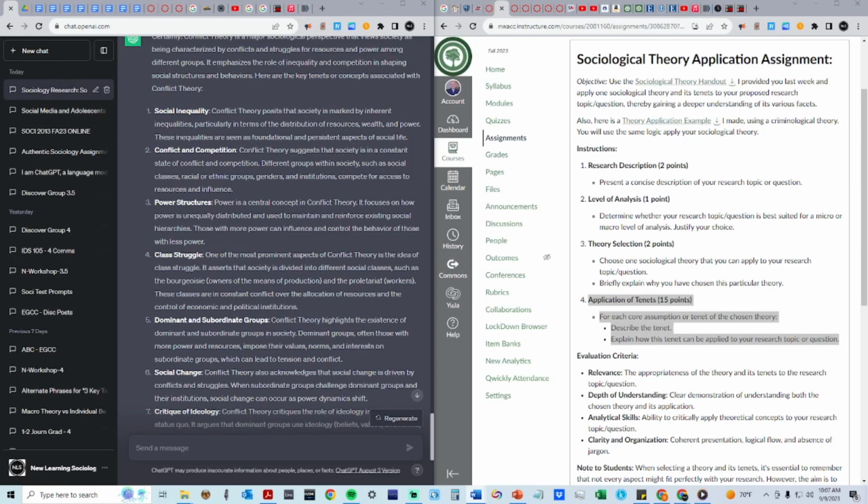Finally, instead of asking ChatGPT for direct answers, try to frame your questions in ways that enhance your understanding. As we demonstrated above, for example, can you help me understand the tenets of conflict theory? Can you explain these? Can you help me gain a deeper understanding? This is how you use ChatGPT. If you use it to complete your homework assignments for you, you are not only cheating at the college level, you are cheating yourself, especially since over-reliance on ChatGPT can have significant negative impacts and implications for cognitive function and memory long term. Now that I've explained what is expected, please let me know if you have any questions.